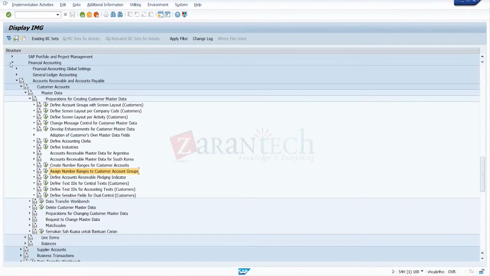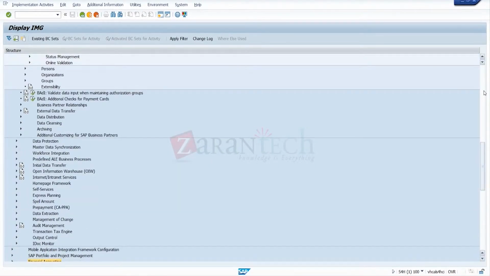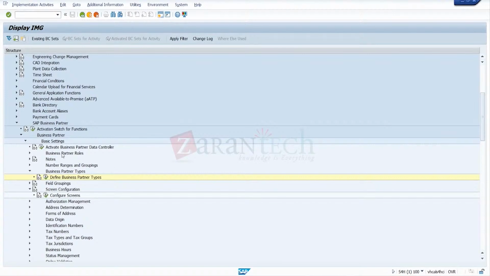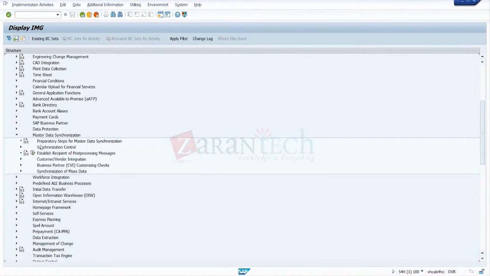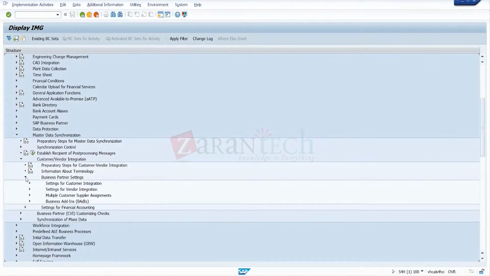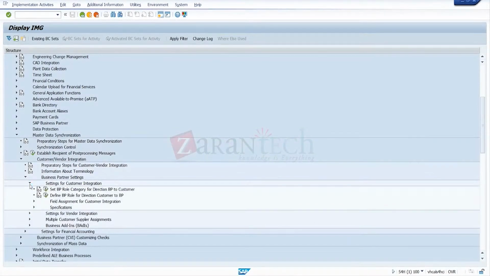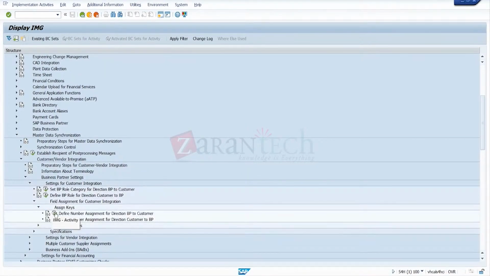In cross application, we went for synchronization, the master data synchronization, and we assign both the groups. We link both the groups here. So we went to BP settings, for the customer integration, then field assignment, then assign keys. Here we link both the groups.